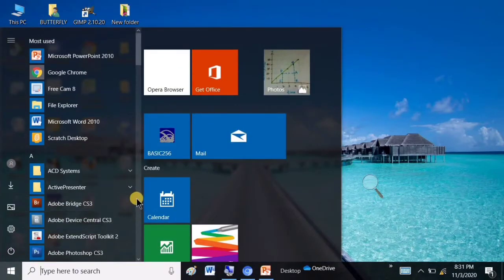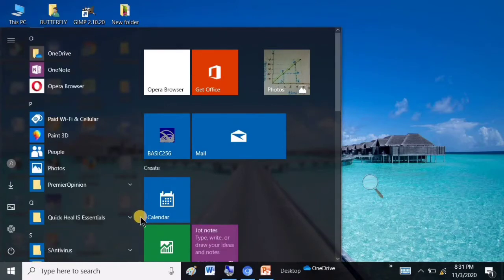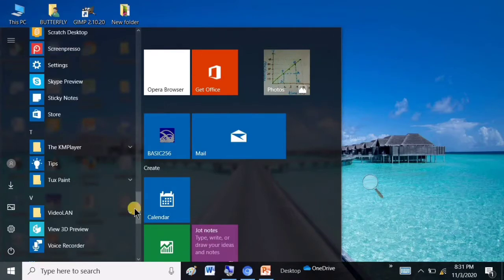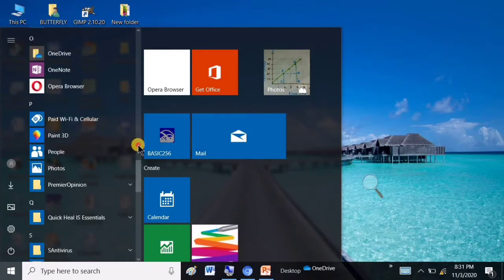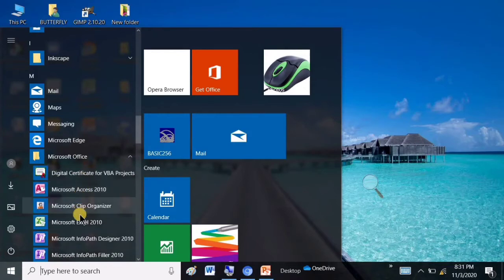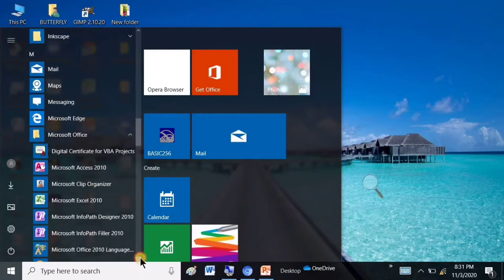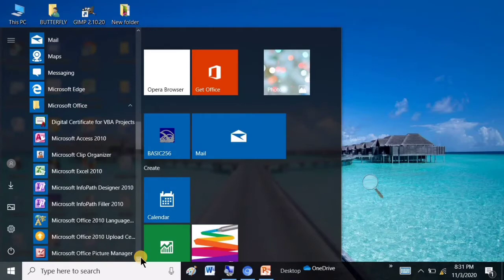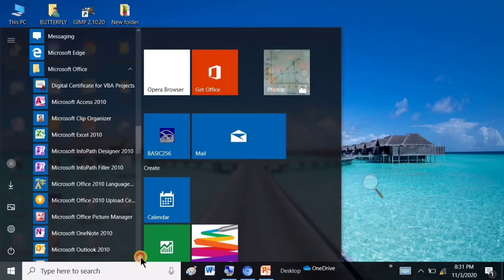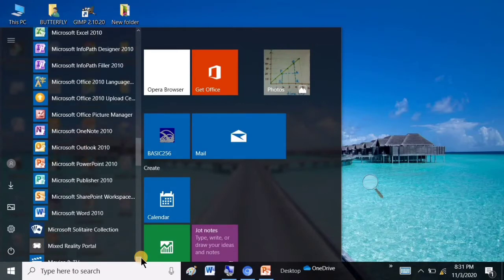Search for Microsoft Office under the letter M. In Microsoft Office you have different applications: Microsoft Access, Clip Organizer, Excel, InfoPath, InfoPath Filler, Microsoft Office 2010 tools, Picture Manager, OneNote, Outlook, PowerPoint, Publisher, Word, etc.